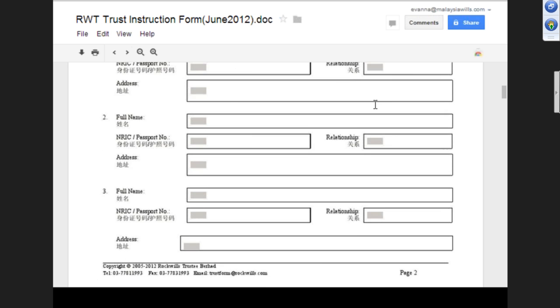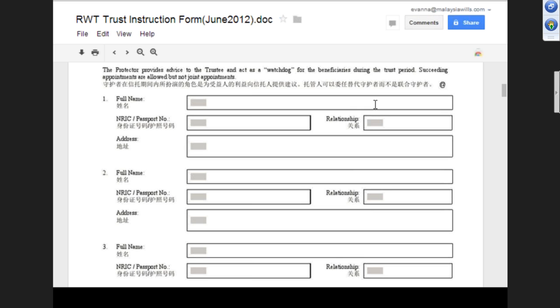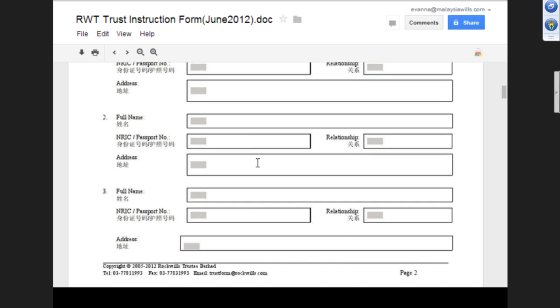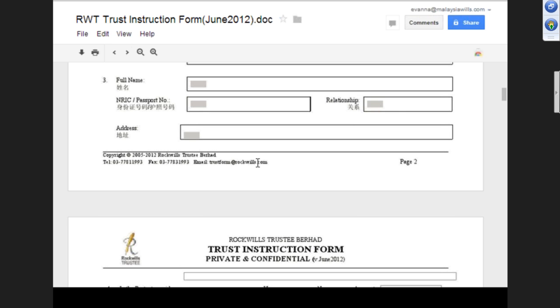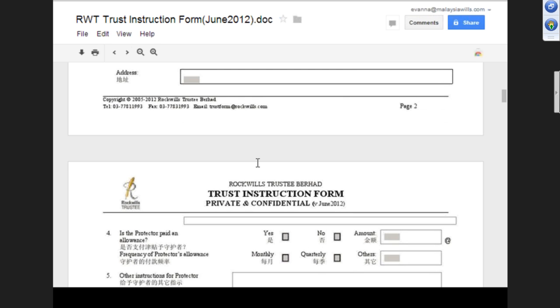And the relationship. In here, I have a question. Can the protector be a Muslim? Can the protector be a foreigner, not Malaysian? Not much of a problem, unless he is located in Malaysia. If he is located somewhere else, it is kind of pointless or meaningless for him to be the protector. Okay, so based in Malaysia, but it doesn't matter what the citizenship is. Correct. It doesn't matter what the religion is either.